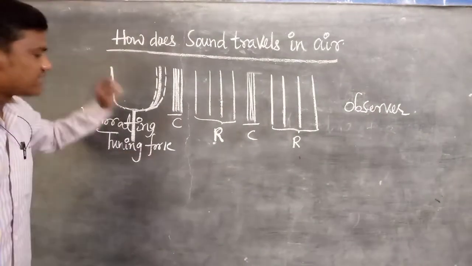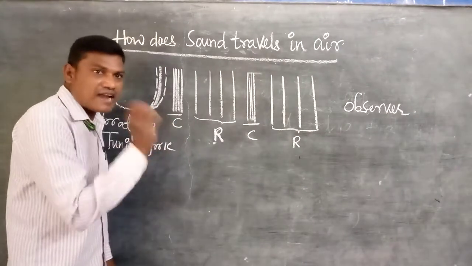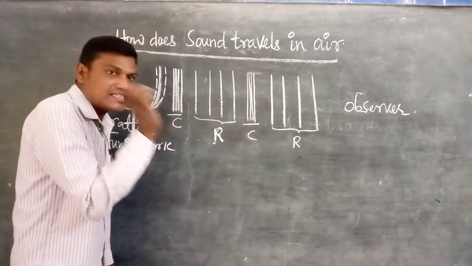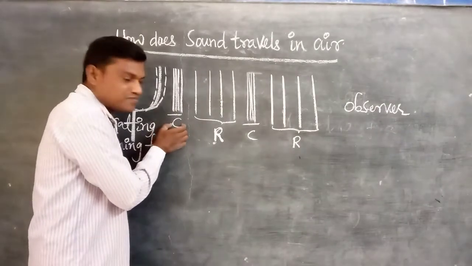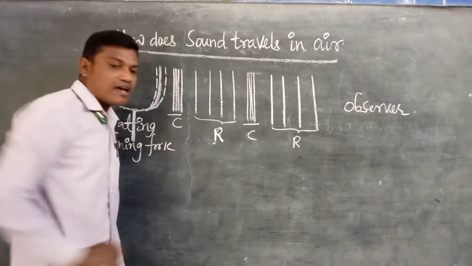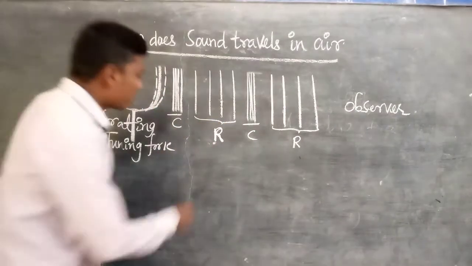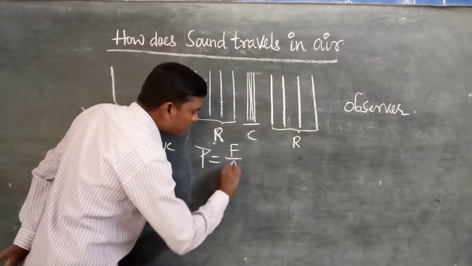Next, the pressure and density of the particles are more at the compressions, and the density and pressure of the particles are less at the rarefactions. We know that pressure equals force upon area.